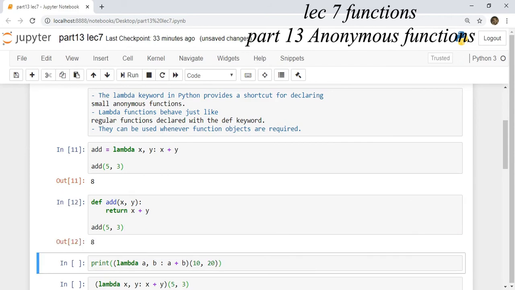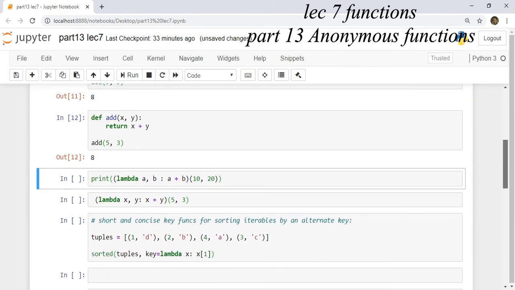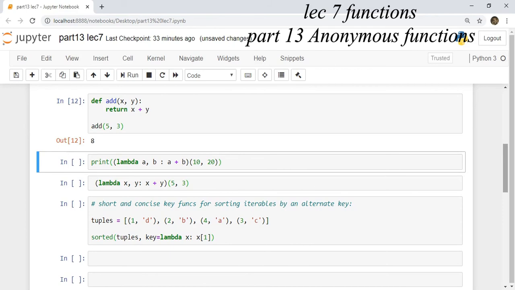While using a lambda function or single expression function, you can pass the values of the variables in the same line, or inline. For example, you have a lambda function which is accepting two variables a comma b, and it is evaluating the expression a plus b. We are passing in the same line the values of the variables, 10 and 20. 10 is accepted as a, 20 is accepted as b. We are computing 10 plus 20, the result will be 30, and we are directly printing the result in the same line.